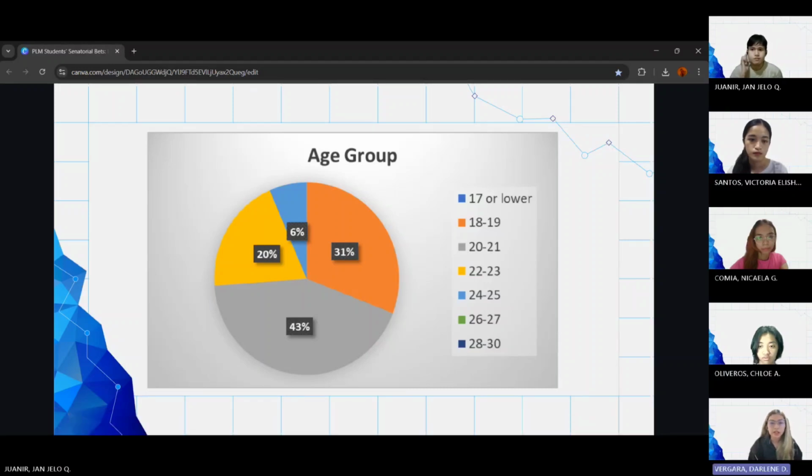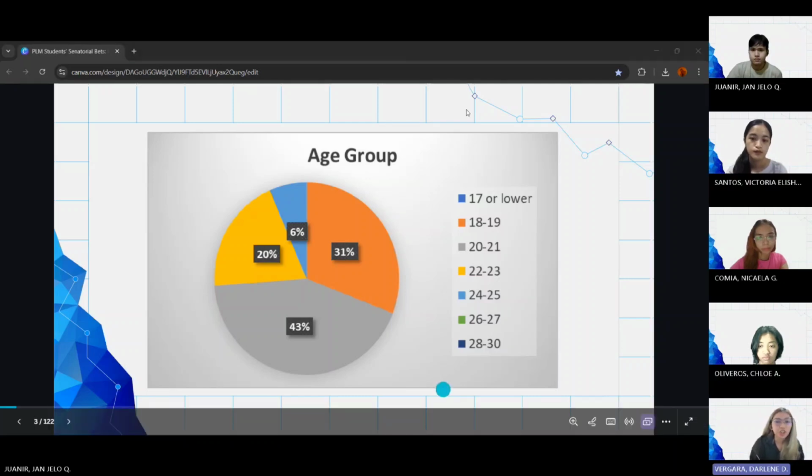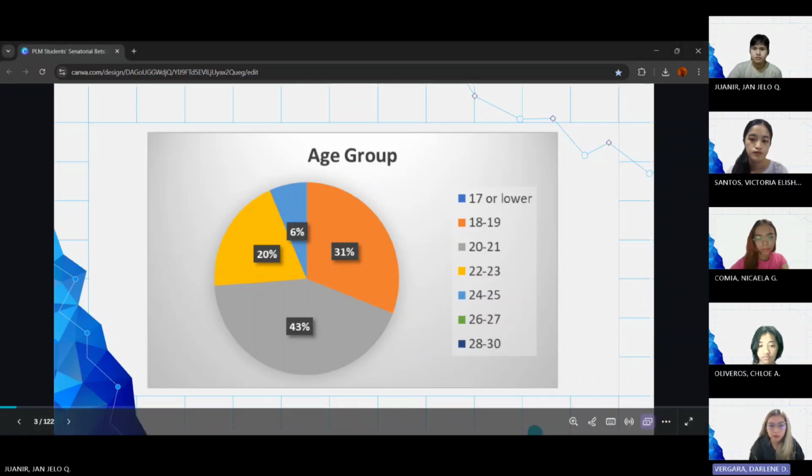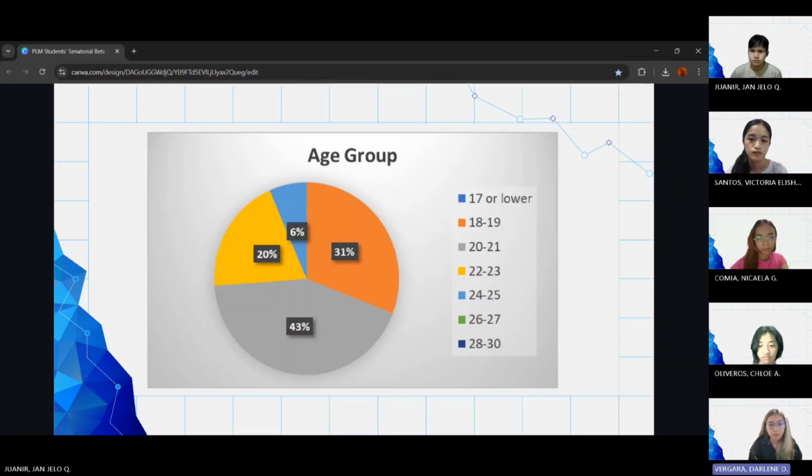For this one, as we can see here, we have the chart for the age group. We can observe that only ages 18 to 25 participated in the survey. However, age groups 17 and below, 26 to 27, and 28 to 30 show no participants that joined the survey.